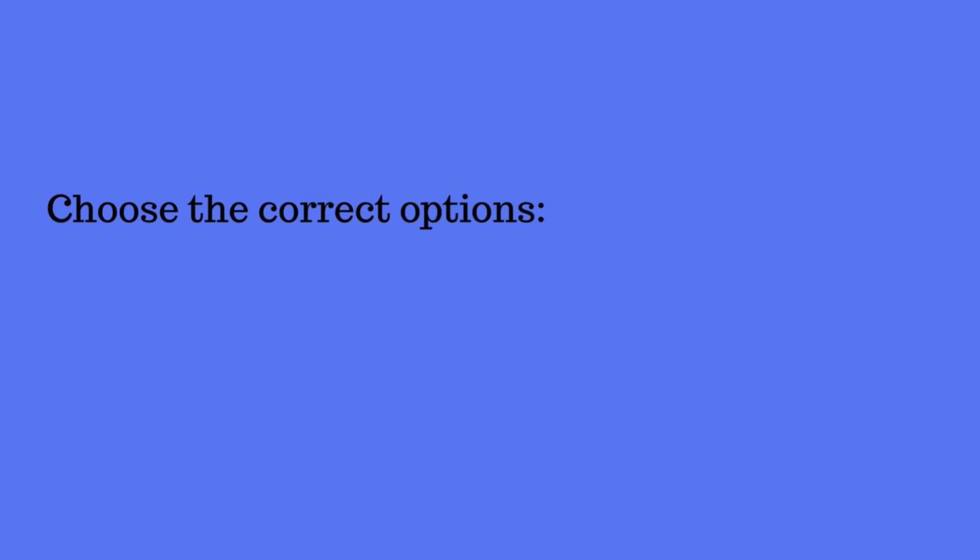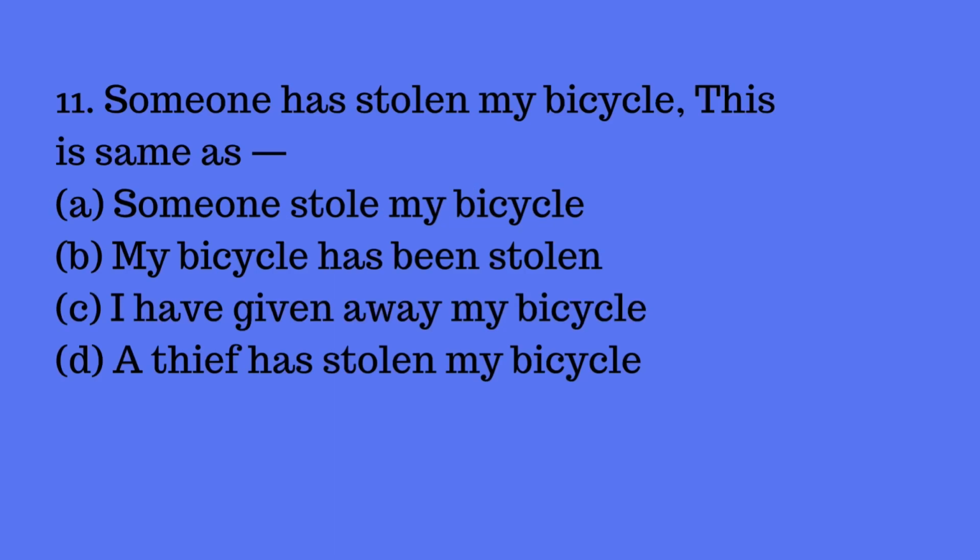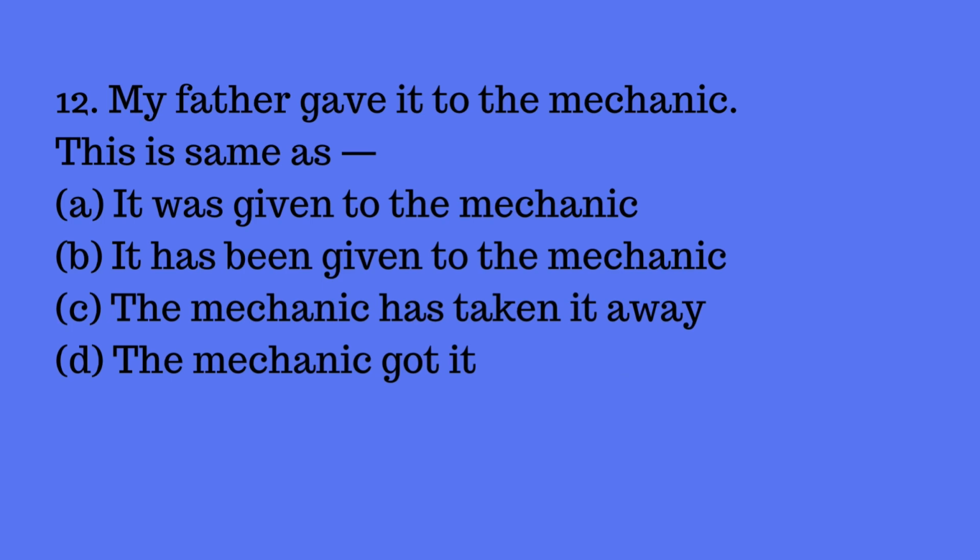Next, choose the correct options. Number 1 in that, someone has stolen my bicycle. This is actually active to passive voice conversion. Here you can see that it is has stolen. That means present perfect. If it is has or have in the question in the active voice, when we convert that into passive, we add the word been. Okay, so the answer is B. That means my bicycle has been stolen. So we are adding been.